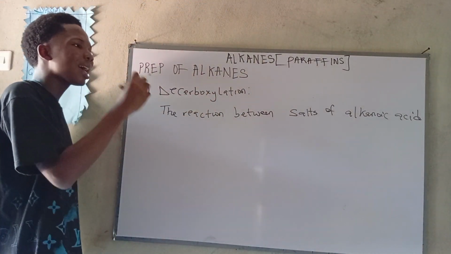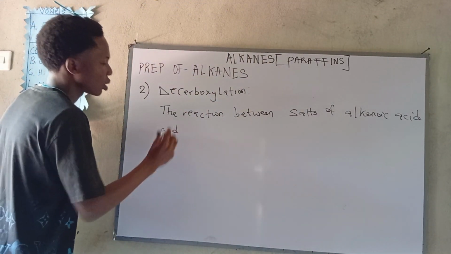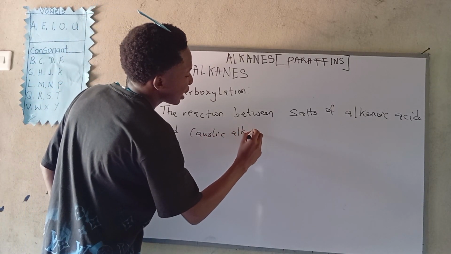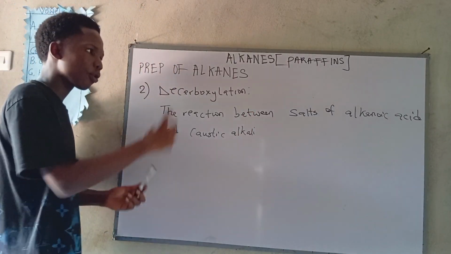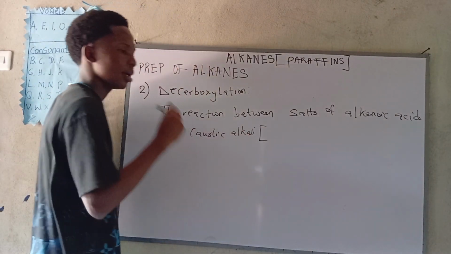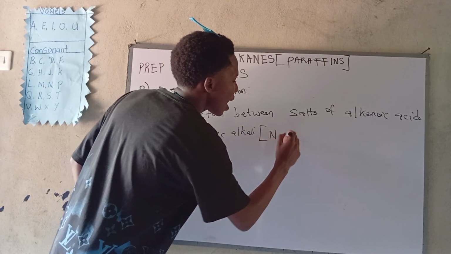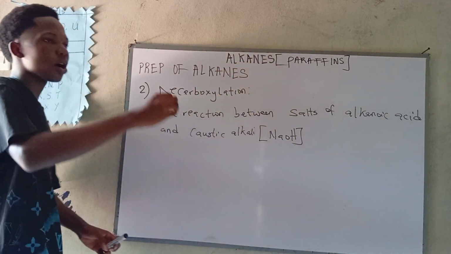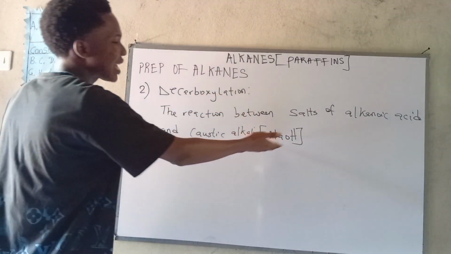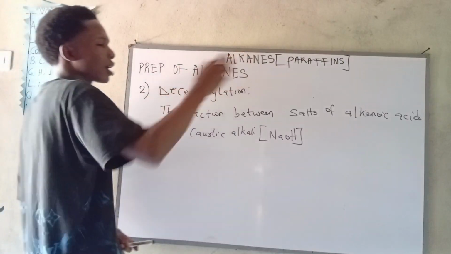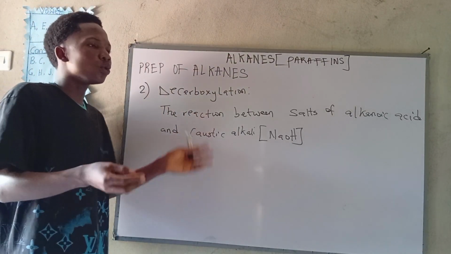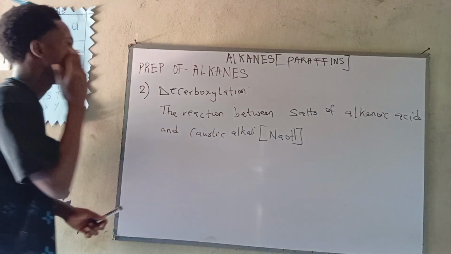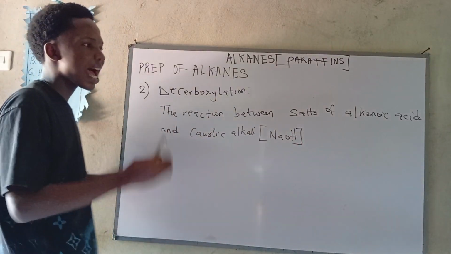The reaction between salt of alkanoic acid and what? Caustic alkali. Now, what do we mean by caustic alkali? It's a very popular one, sodium hydroxide. This is what we mean by caustic alkali. We also have potassium hydroxide. We can also use other caustic alkalis, but let's use this as a case study. Okay, salt of alkanoic acid. We have different sorts, we have sodium ethanoate, we have potassium ethanoate. But now we are going to use sodium ethanoate and sodium hydroxide as a case study.